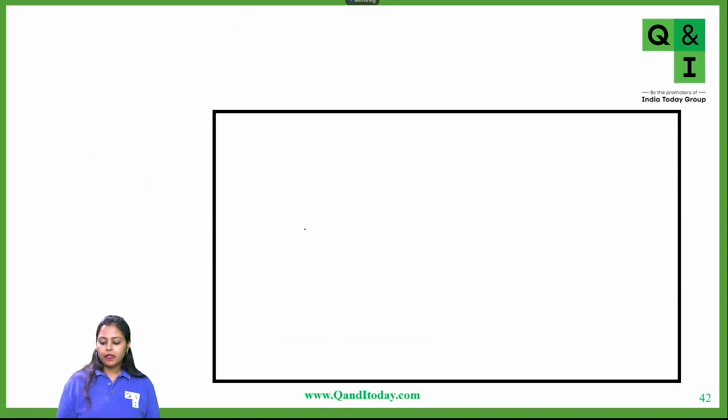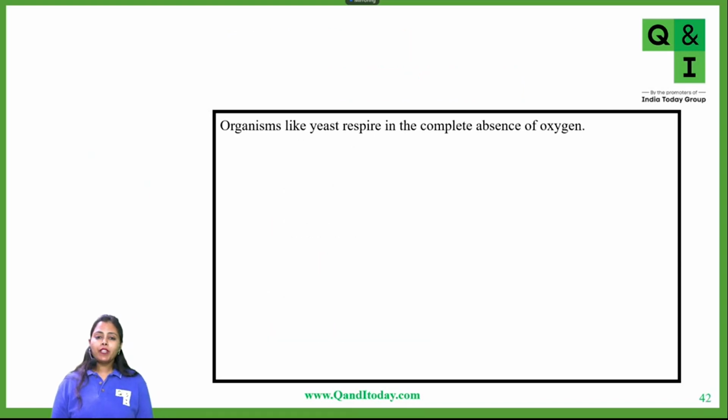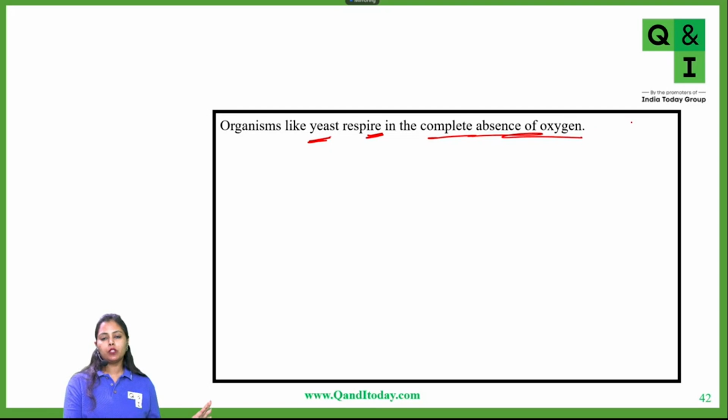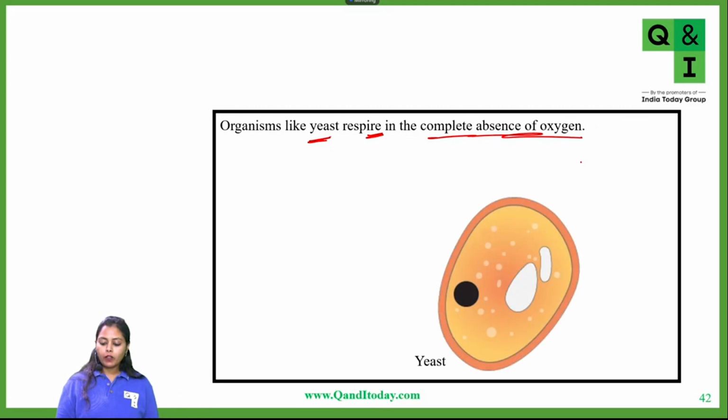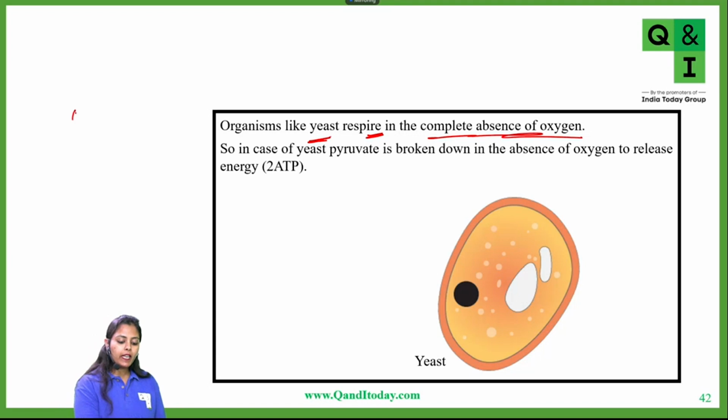Now, some organisms like yeast respire in complete absence of oxygen. That means to them, no oxygen is available. So again, what will happen? Glucose will initially be converted into pyruvate. That is for sure. Now this pyruvate will be converted into ethanol.